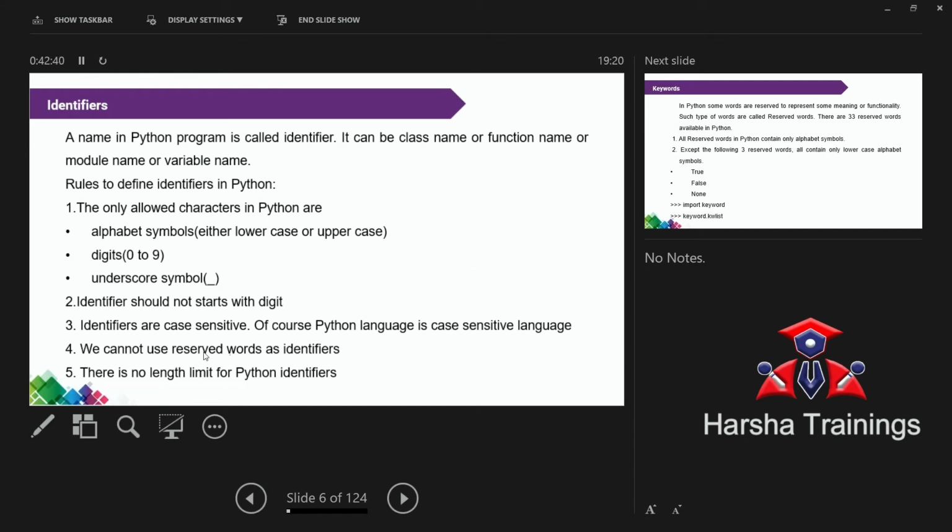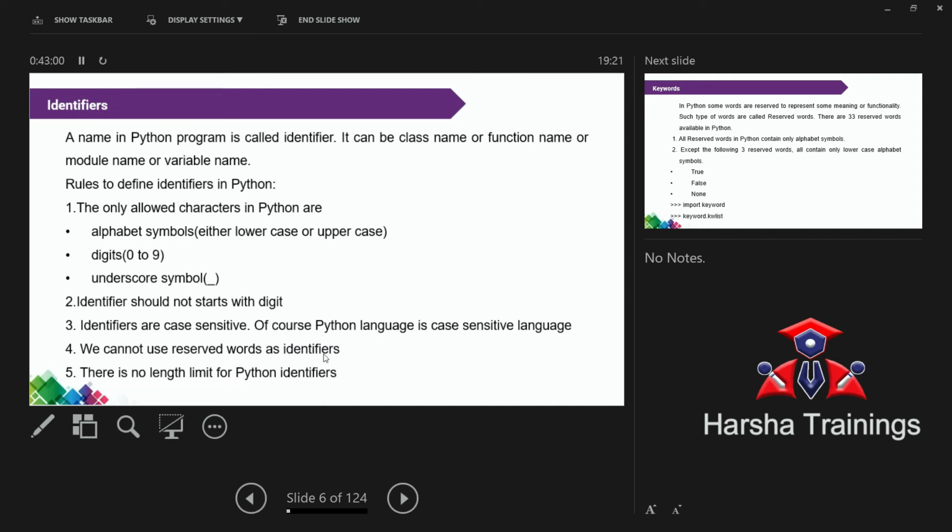Now identifiers are case sensitive. Just now we discussed case sensitive in the sense uppercase letter is different from lowercase letter. Suppose capital A is equal to 5, small a is equal to 6. Are both the same or different? Different. Now we cannot use reserved words as identifier.